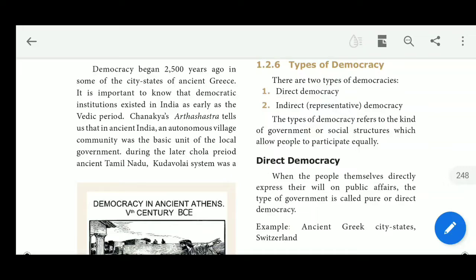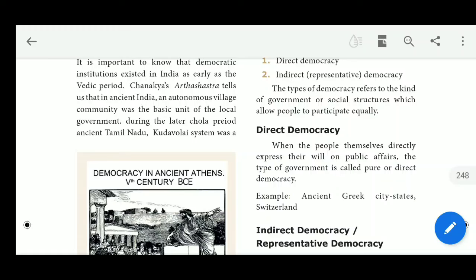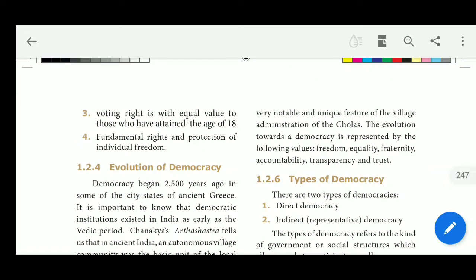It is important to know that democratic institutions existed in India as early as the Vedic period. So in the Vedic period also, we exercised democracy. Chanakya's Arthashastra tells us that in ancient India, an autonomous village community was the basic unit of local government. So the book Arthashastra tells about local self-government, that means the village community level. It is one of the levels mentioned in the Arthashastra.